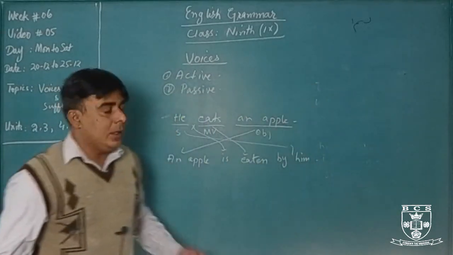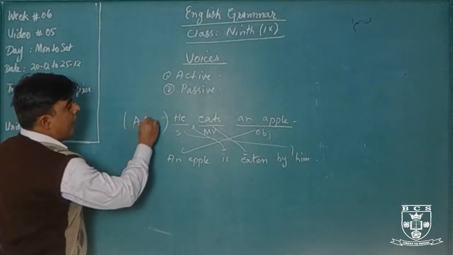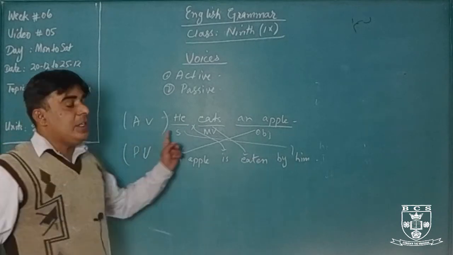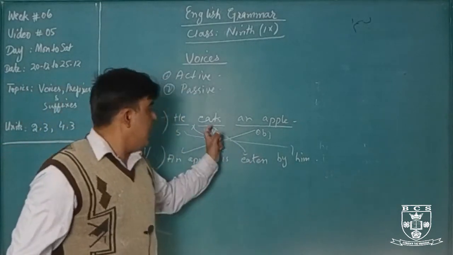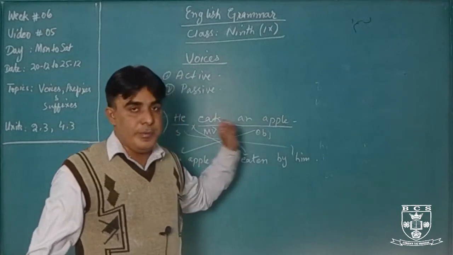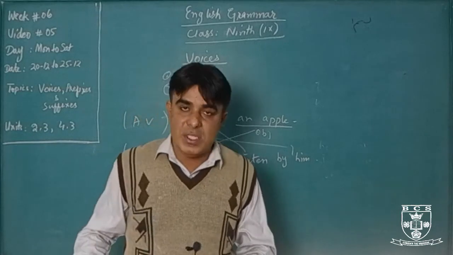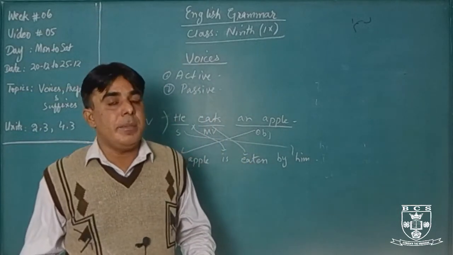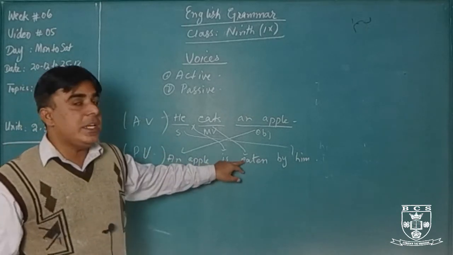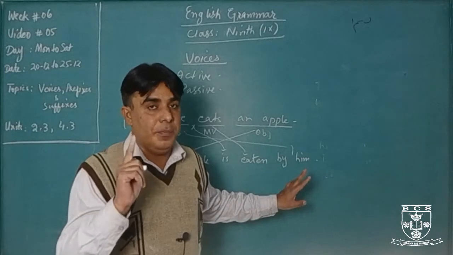That is the structure of active voice and passive voice. This is the sentence of active voice, and this is the sentence of passive voice. In active voice, we always use subject, then helping verb, then main verb, then object. In active voice, the main verb varies. In present simple tense, we use the first form. In past simple tense, we use the second form. But in passive voice, we will use just one form of the main verb, the third form.